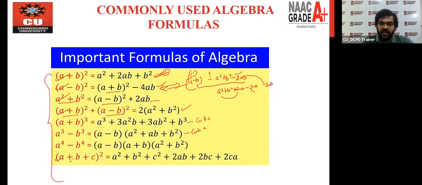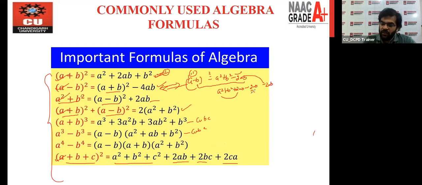And the last one, we have the square formula, a plus b plus c to the whole square. So you can write down a plus b plus c to the whole square is what? a square plus b square plus c square plus 2ab plus 2bc plus 2ac. Okay. So we will use this formula in our question. So note down somewhere, or please remember this, right?